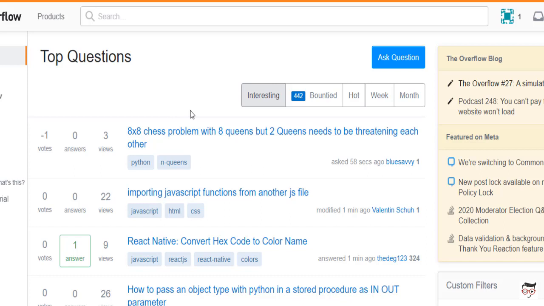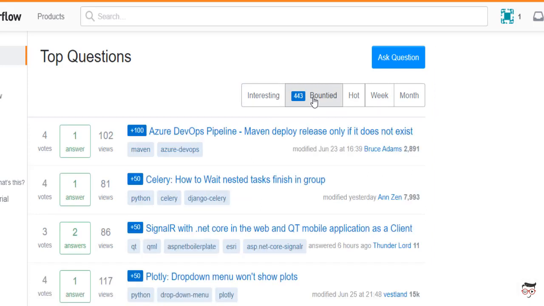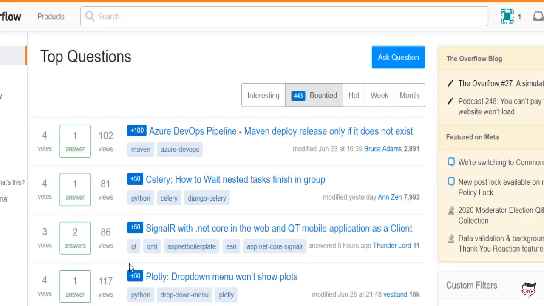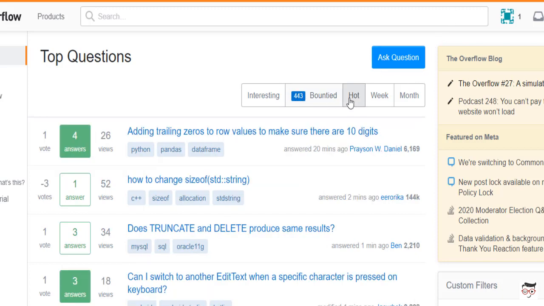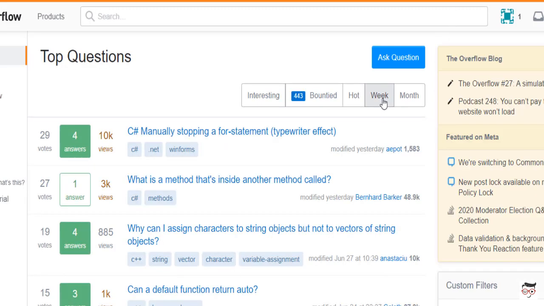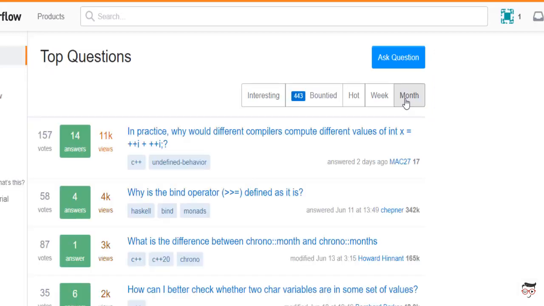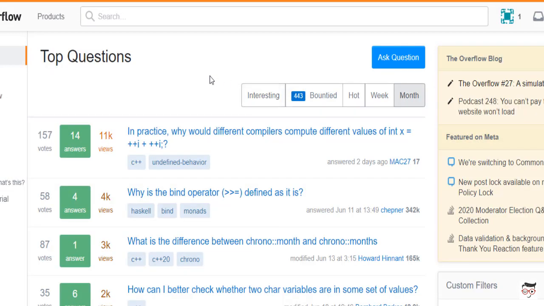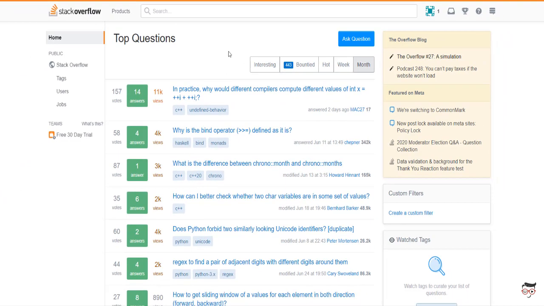The questions are also parted in different tabs, like interesting questions, bounty questions, which carry different points. The more points I have, the more reputed I am in the community. Then hot questions and weekly questions, and the questions which are asked within a month, monthly questions. So this is the section of top questions. Let's go to the next section.